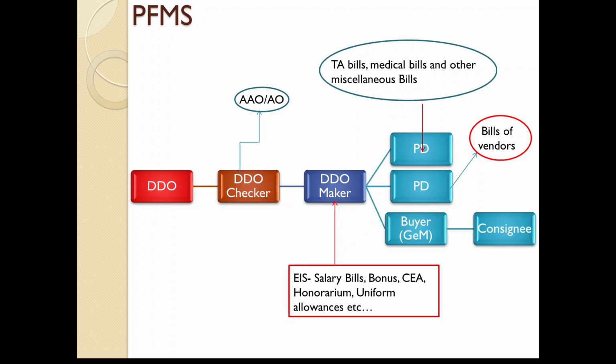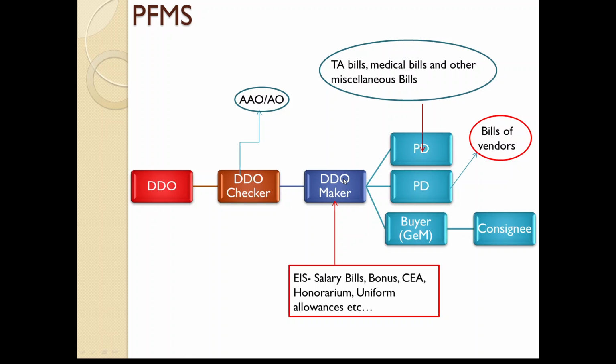As I mentioned in the previous class, if any employee wishes to apply for GPF withdrawal or advance, he has to log in to his personal PFMS ID. Then he has to submit the application. Then that application will directly come to DDO maker.